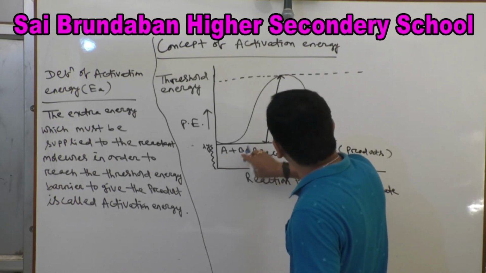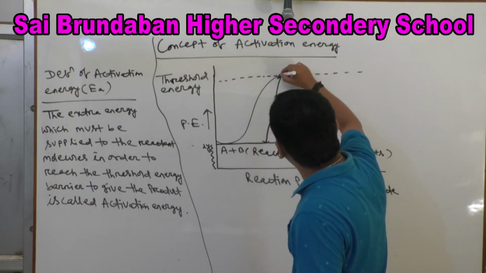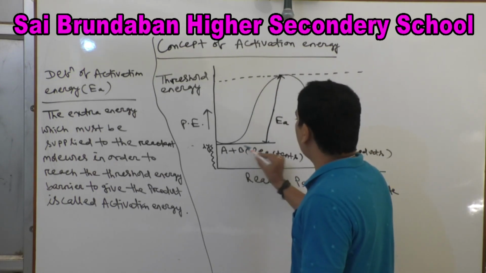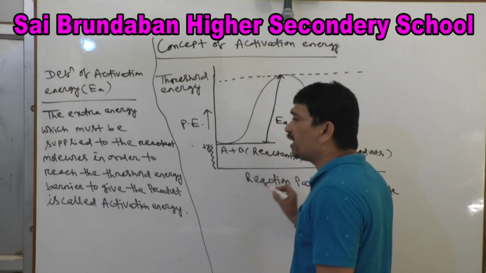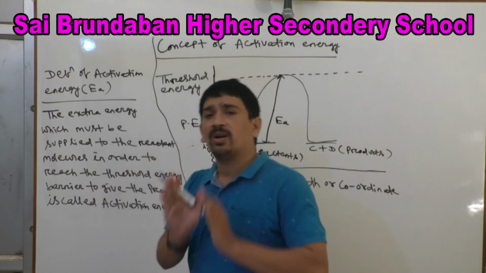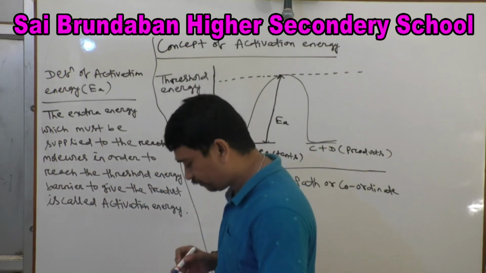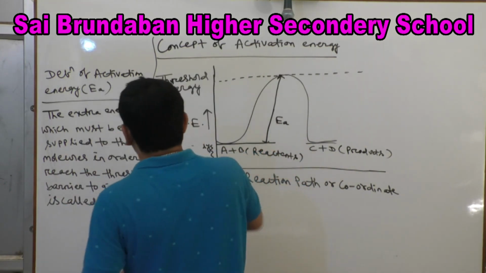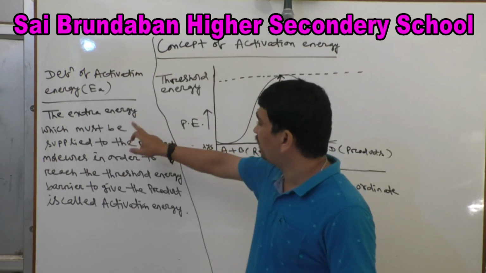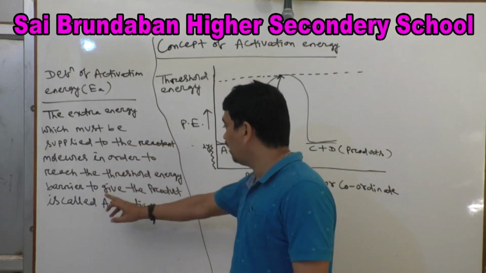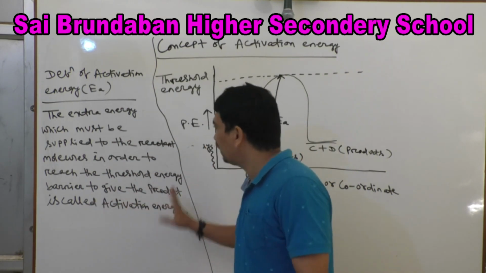When A and B reach the threshold energy barrier, then that will give rise to product. Otherwise, when A and B collide with each other, that collision is not effective, and when the collision is not effective, it will not give rise to product. So this is the definition: the extra energy which must be supplied to the reactant molecule in order to reach the threshold energy barrier to give the product is called activation energy.